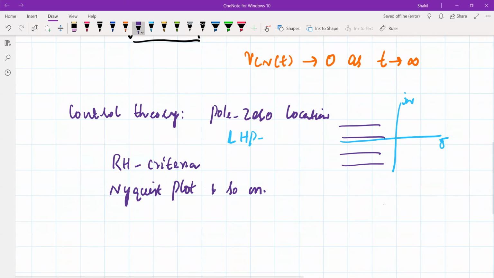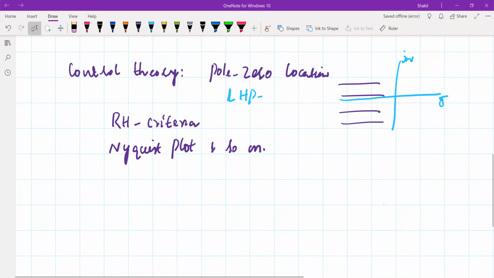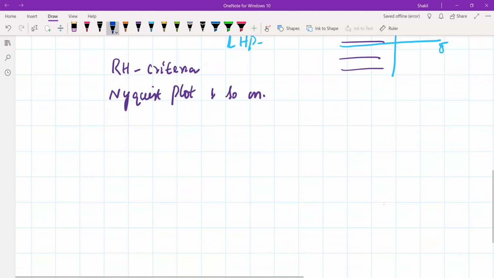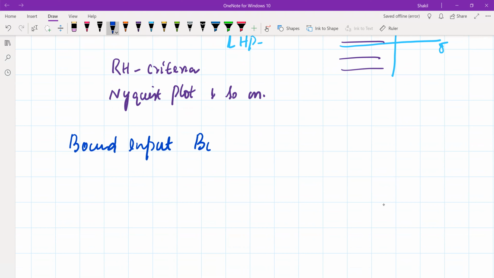So there are several definitions used in control theory to check whether a system is stable or not. Now the definition that we are going to use here is referred to as the bounded input, bounded output stable system.